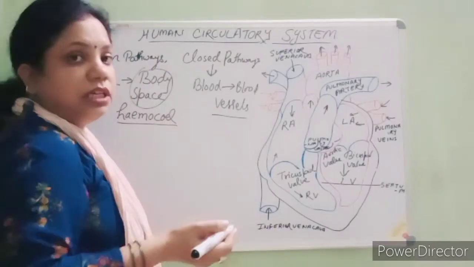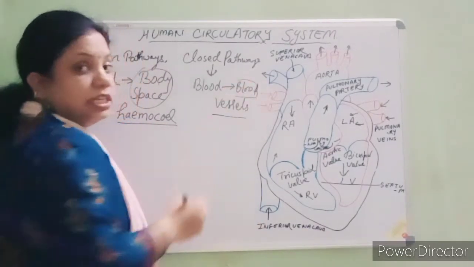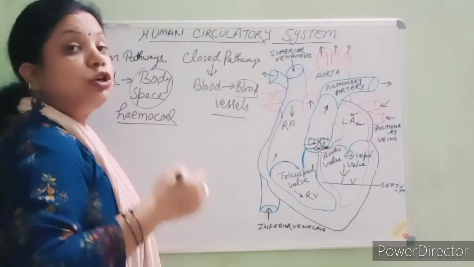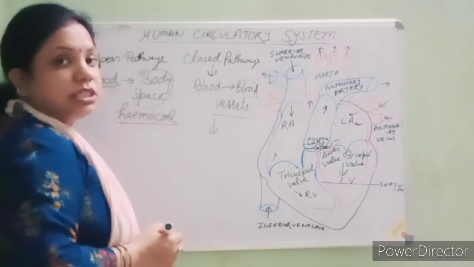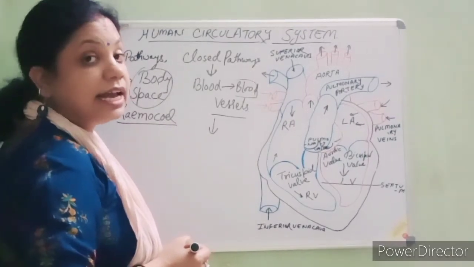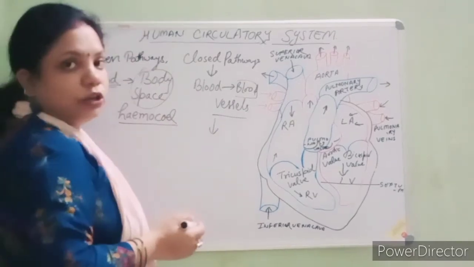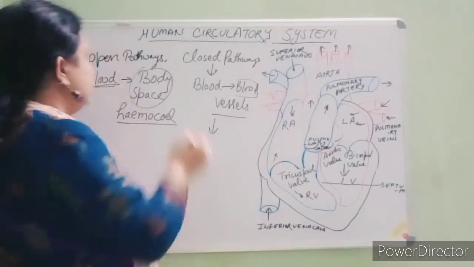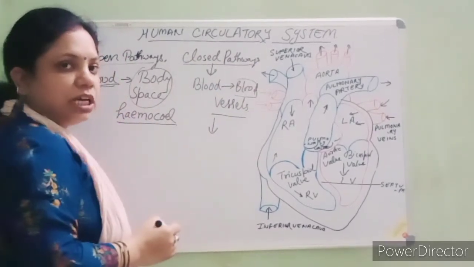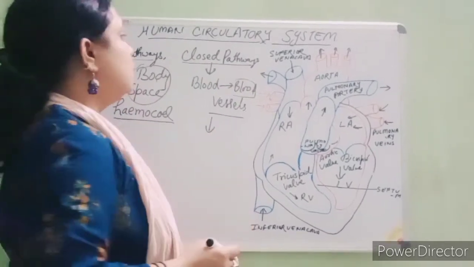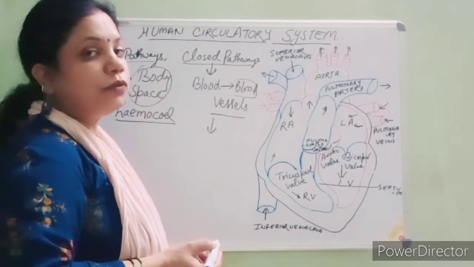Here the blood from the heart flows through the blood vessels, which is a closed network, and basically it is present in annelids and chordates. Clear? So there are two pathways of blood circulation, the open pathway and the closed pathway.